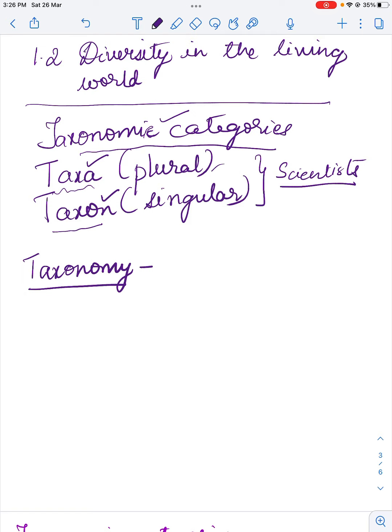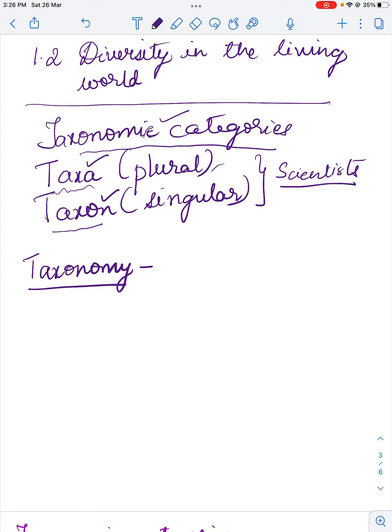Now we have learnt about identifying, classifying, giving names. Why do we do all this? Because we are curious to learn and group these organisms into different groups so that we can easily identify them, recognize them, and make use of these organisms, be it plants or animals or microorganisms, for our own benefit, right? So here comes taxonomy into the picture.